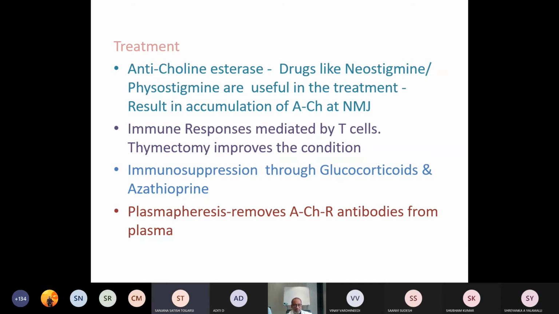Then immunosuppression is also one of the modalities involved in the treatment of myasthenia gravis, through glucocorticoids and azathioprine. Then plasmapheresis. You know it from blood. Knowledge of plasmapheresis can be applied in order to remove acetylcholine receptor antibodies, anti-ACh receptor antibodies, from the plasma. Understood?